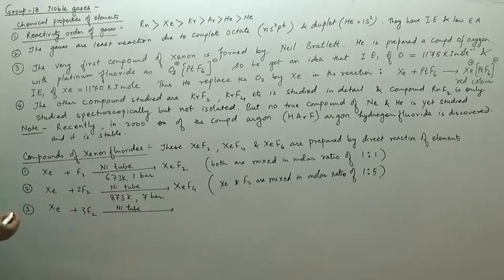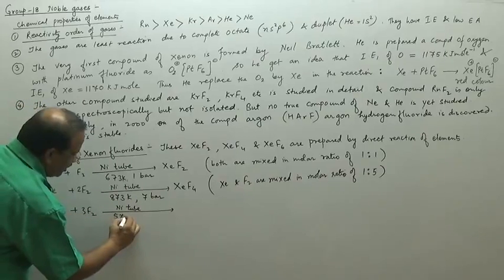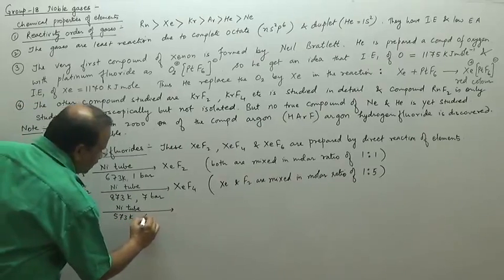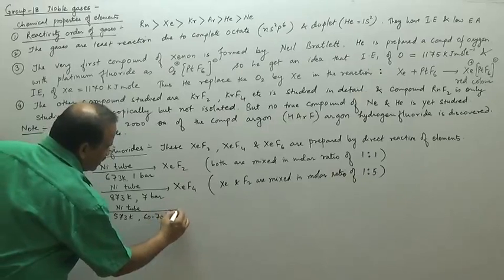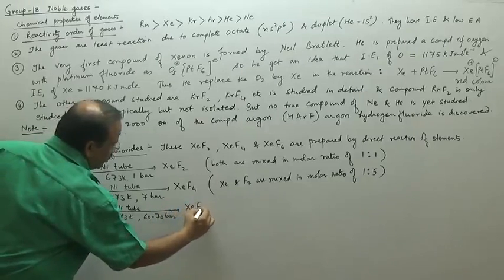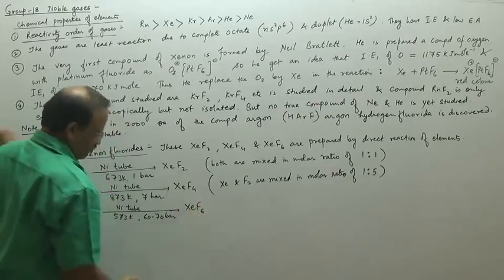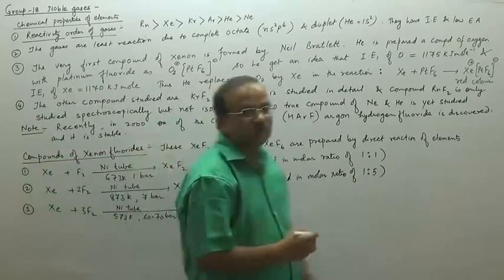Now the temperature should be low but the pressure should be high. So I'm going to write 573 Kelvin, but at 60 to 70 bar pressure. The pressure is very high in this case. Then we get the product xenon hexafluoride, XeF6, formed in the reaction.